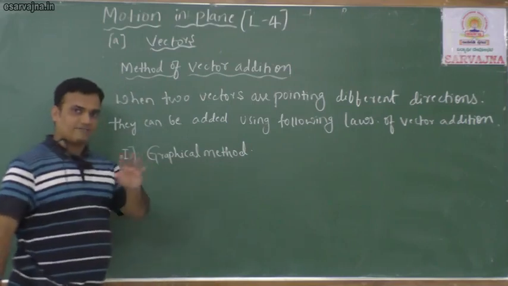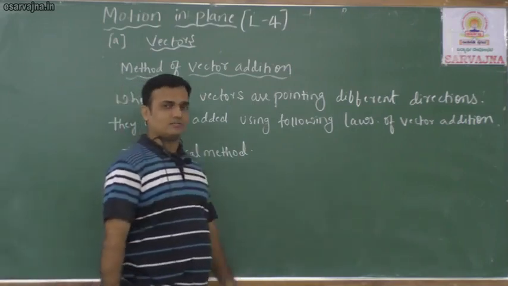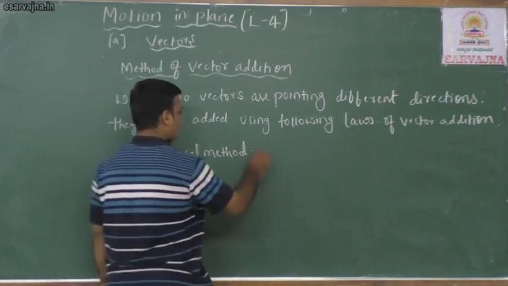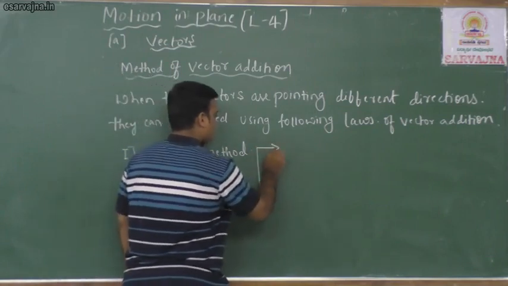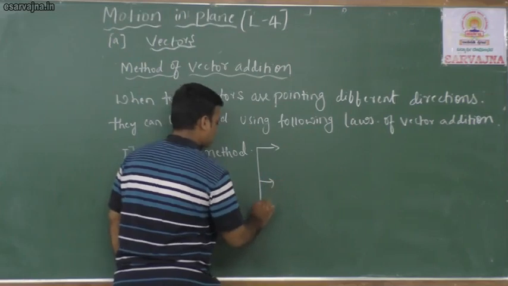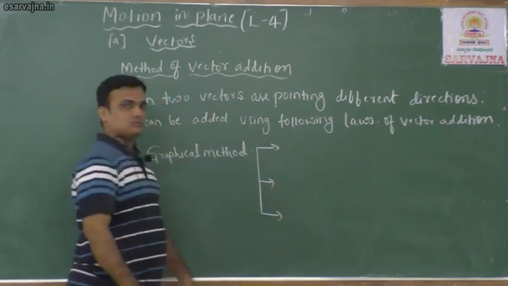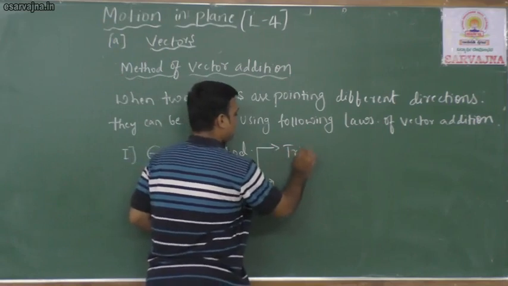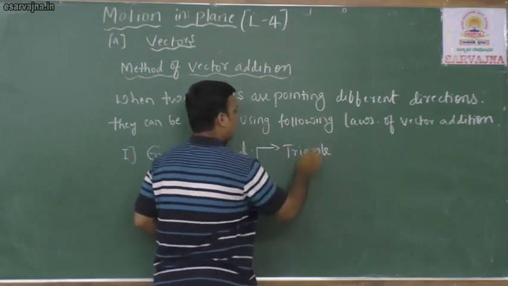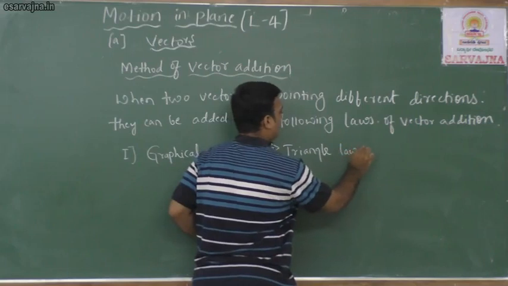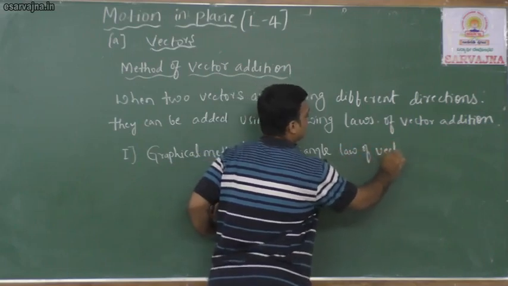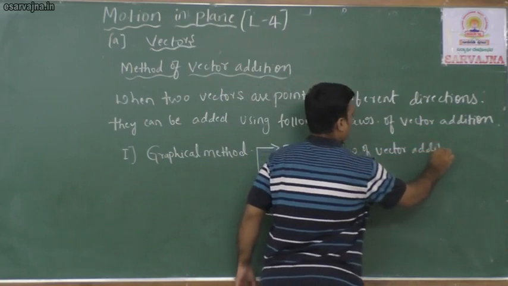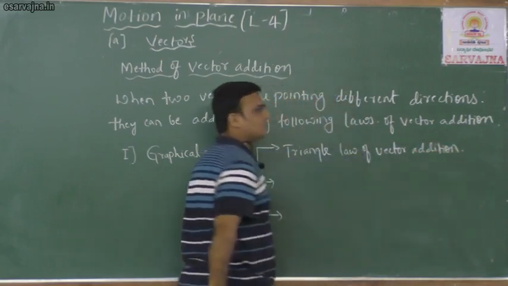In graphical method, this is very important from the examination point of view. We are having three types. First one, triangle law of vector addition.